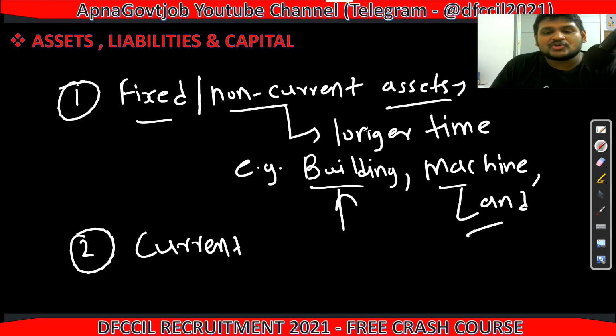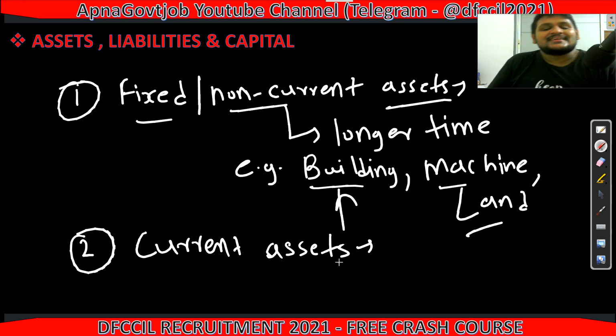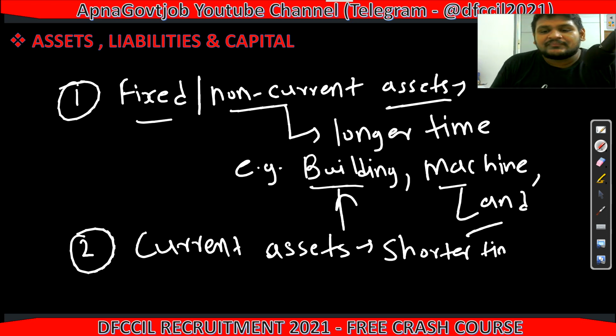Okay, second, this is non-current, so obviously current should be there. Okay, so current assets. Now see, non-current assets are those giving cash or money for a longer time, so obviously current assets are those which will give me cash for a shorter time.